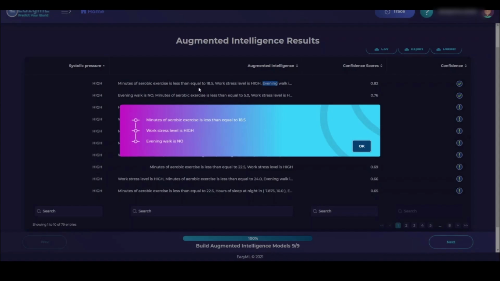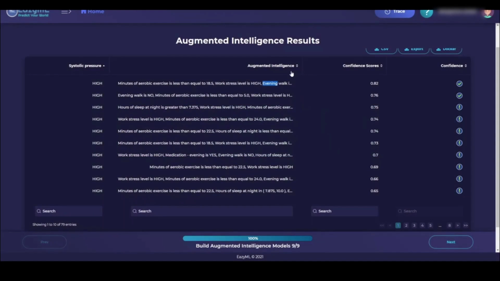And in this case, it's saying that you should be on the treadmill for 18.5 minutes or more in order for your heart to pump blood to your extremities and the good hormones to flow. So you probably don't need a higher dose. Maybe you just need to exercise more. It gives you the root cause of why your blood pressure is high. And if that's true, then it's a very valuable input for a patient to control their systolic blood pressure.